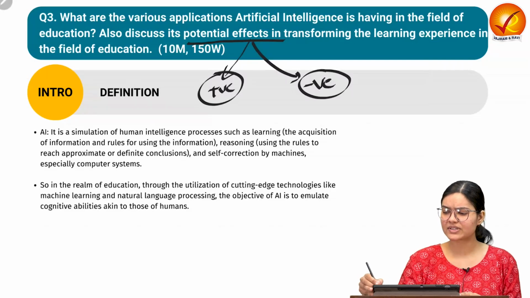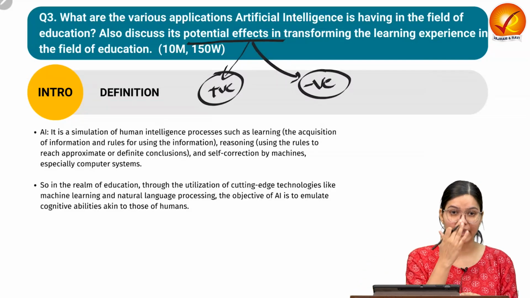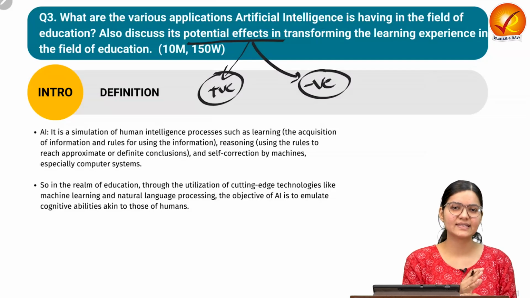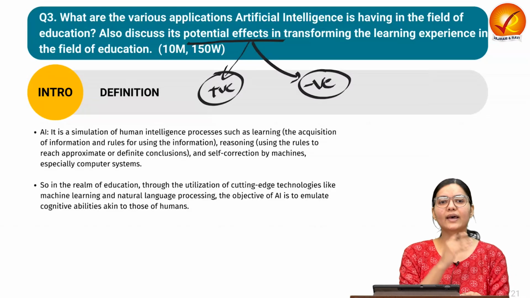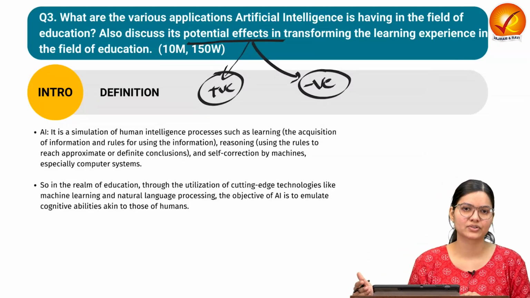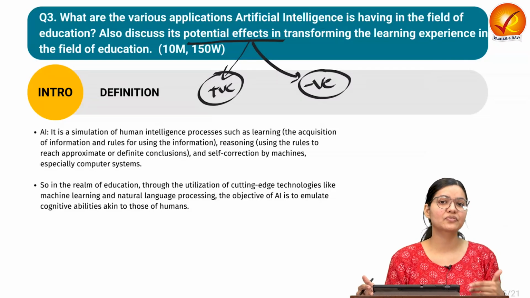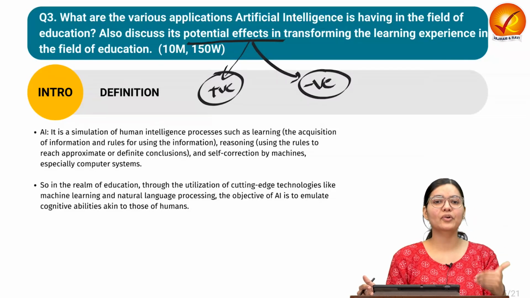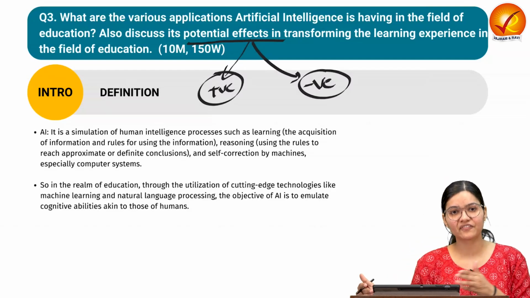Before attempting this question, let us try to understand the background behind it. See, artificial intelligence is revolutionizing the field of education. Earlier, what method of education were we having? We had to produce the physical infrastructure of classes, and we had to have teachers to provide information and transfer knowledge with respect to different streams.